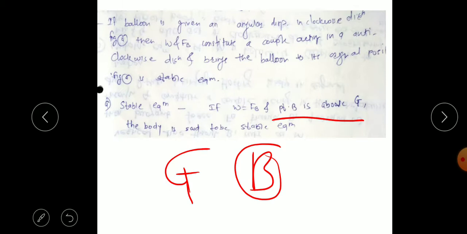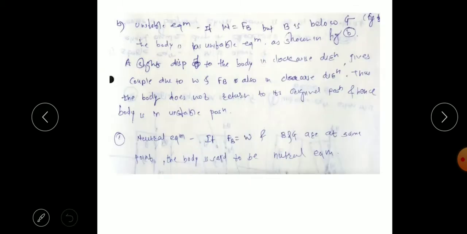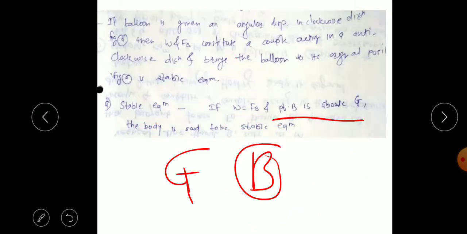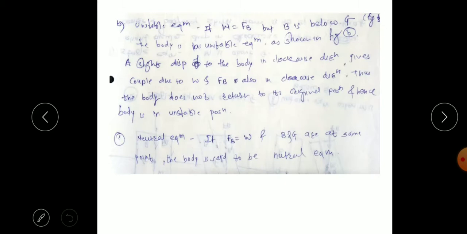And unstable means, we can see, if the B is below the G, meaning the heavier part is above, then G, the center of gravity, is on the upper side. At that time we get the unstable equilibrium. And if the B and G are at the same point, then the body is in neutral equilibrium.